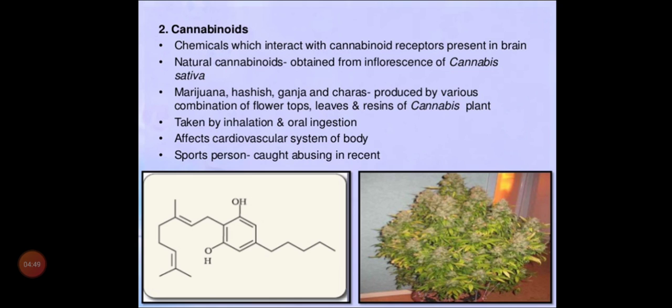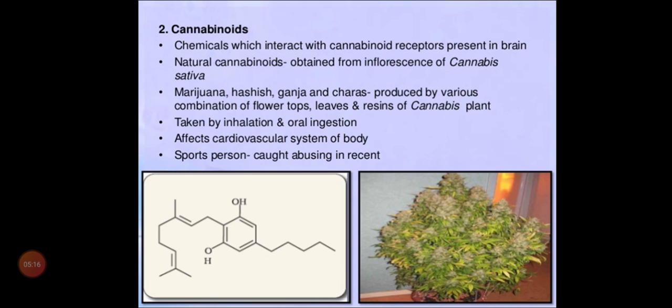Actually, these are also chemicals which interact with the cannabinoid receptor present in the brain. That is very, very important. Previously we said only CNS, but with cannabinoids it will reach the brain cells straight away, because the receptors can be seen only in brain cells, so there it will go and attach. Receptors can be seen only in the brain.